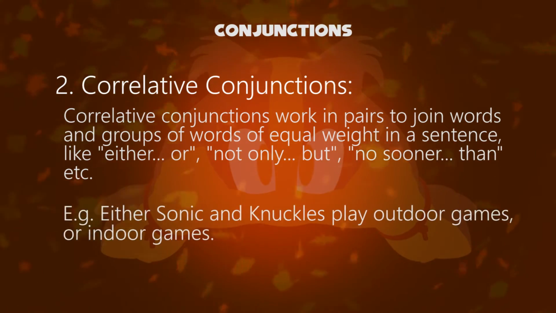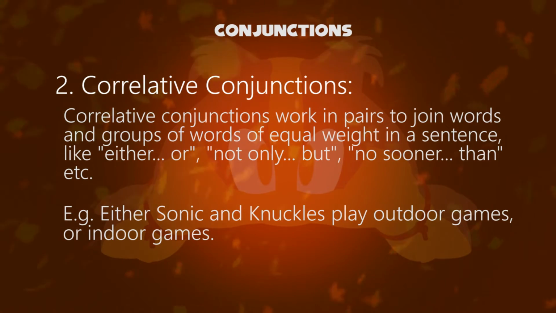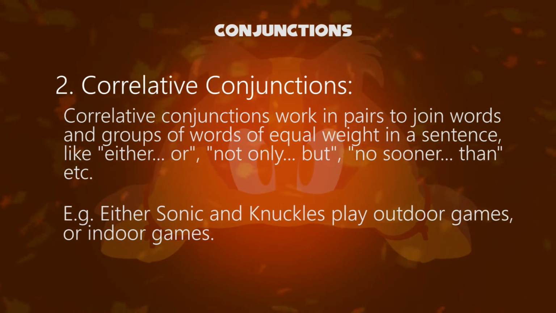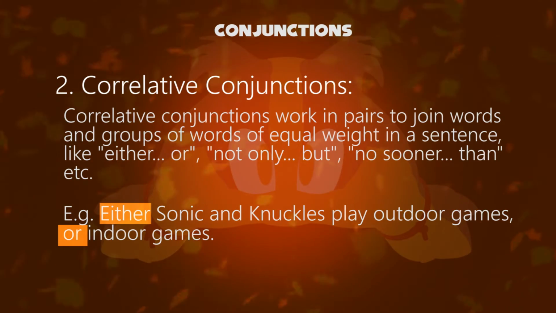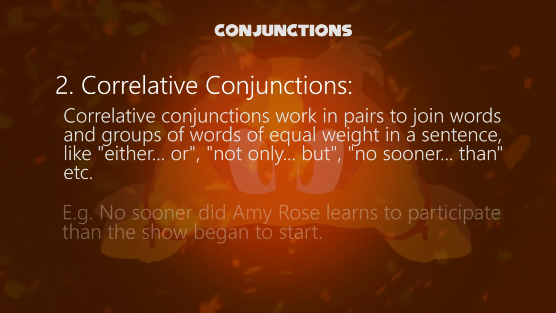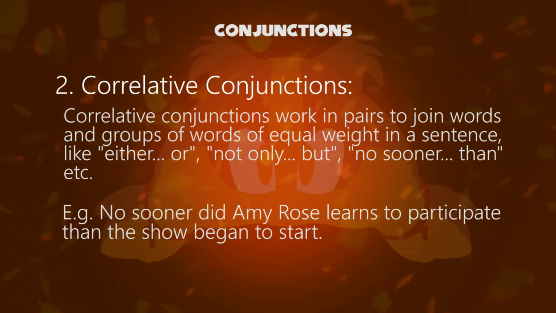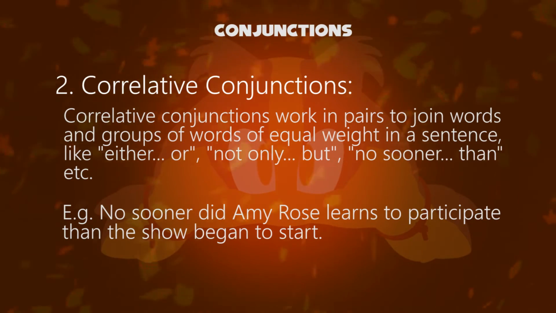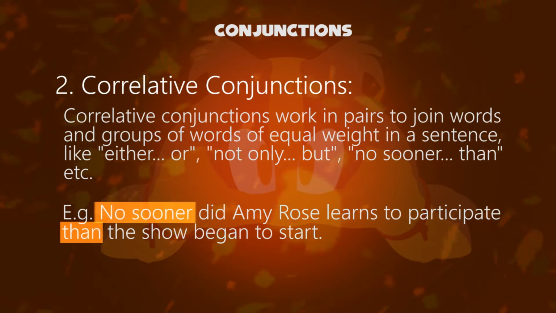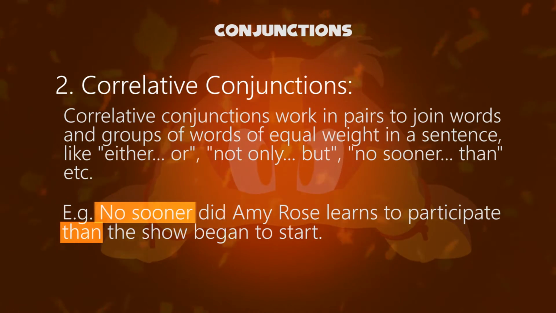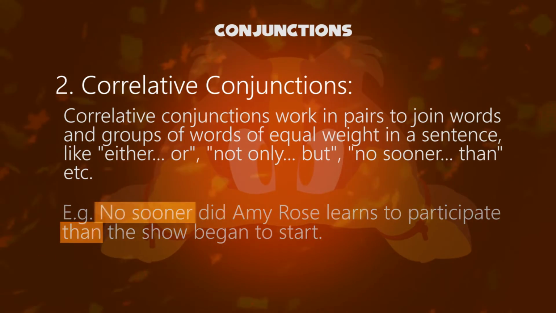For example, either Sonic and Knuckles play outdoor games, or indoor games. The correlative conjunction uses either and or. Another example, no sooner did Amy Rose learn to participate than the show began to start. The correlative conjunction is no sooner and than. These are called correlative conjunctions.